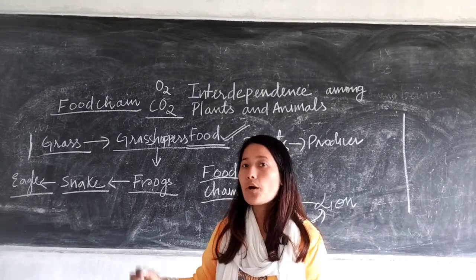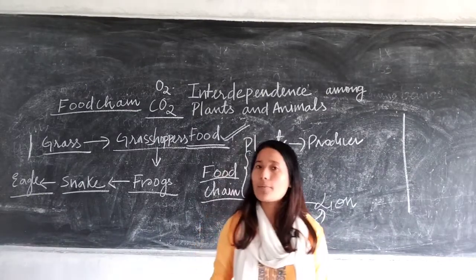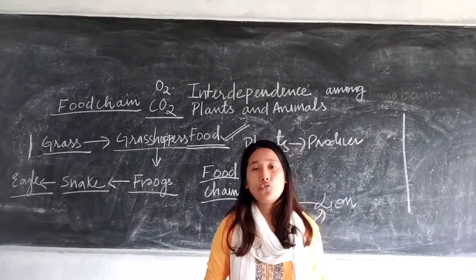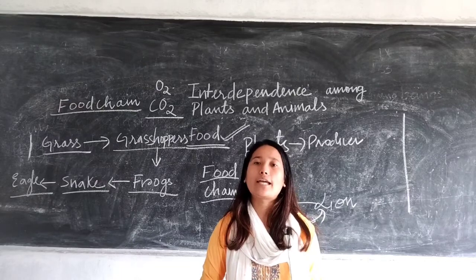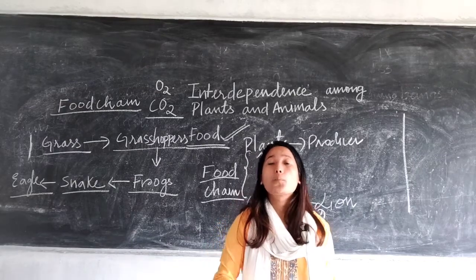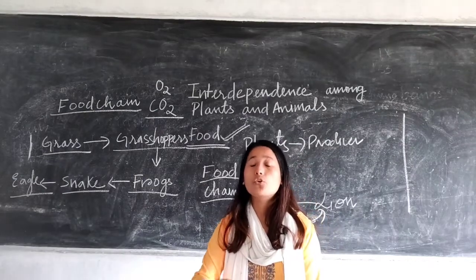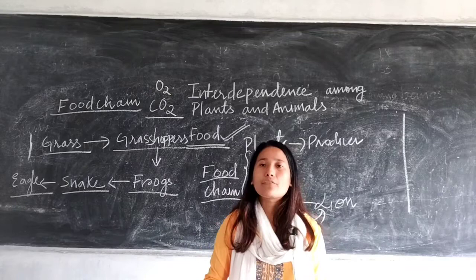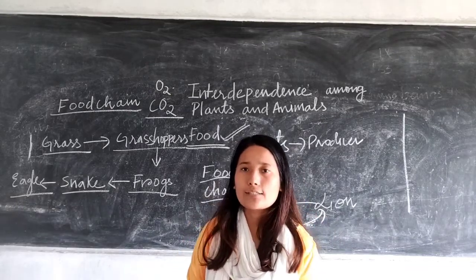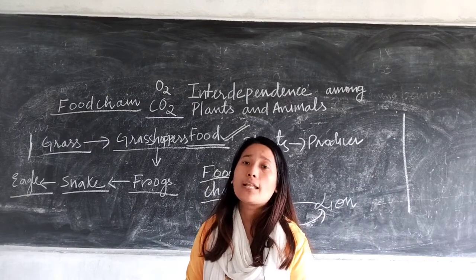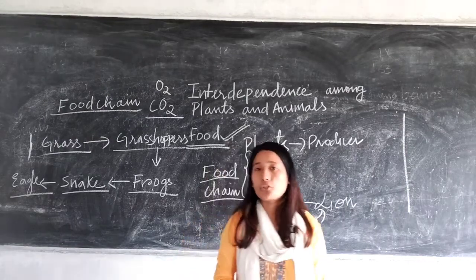So I hope you understood how plants and animals are dependent upon each other. Animals need food, and directly or indirectly they are dependent upon the plants, because plants are the sole producer of our environment. So we are dependent upon them for food. And other than food, also for the gases, with the help of which plants prepare food, and animals break down food in order to produce energy.